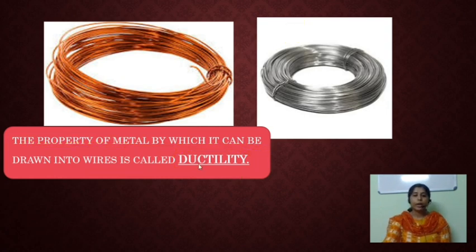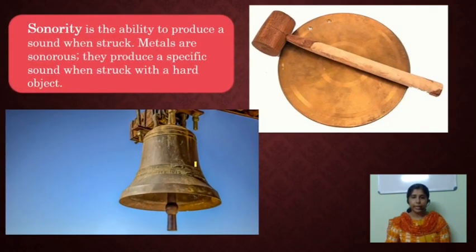And the next one is sonority. We usually use brass. It is an example of metals. And also we see that school bells are made of metals. That is, the metal has the capacity to produce a good sound when beaten with a wooden piece or a hammer.